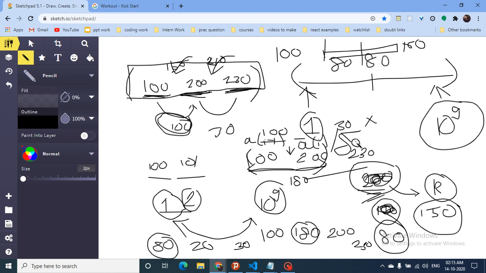It will tell us how many sessions I have to insert between them. Because if the total difference between them is, let's assume, 160, then it is better to insert, as you can see, two sessions. Because if I insert two sessions in between, then the difference between them will become 80 and 80.